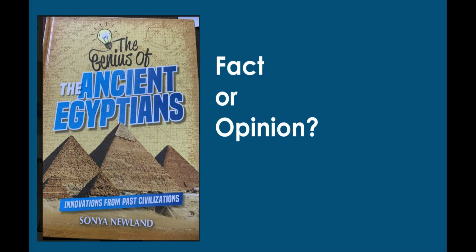An opinion, on the other hand, is an idea that the author forms based on facts. By identifying an author's opinion, we can better understand the author's perspective or bias on the topic. Let's look at page 10 in The Genius of the Ancient Egyptians and see if we notice facts or opinions that help determine the author's perspective.